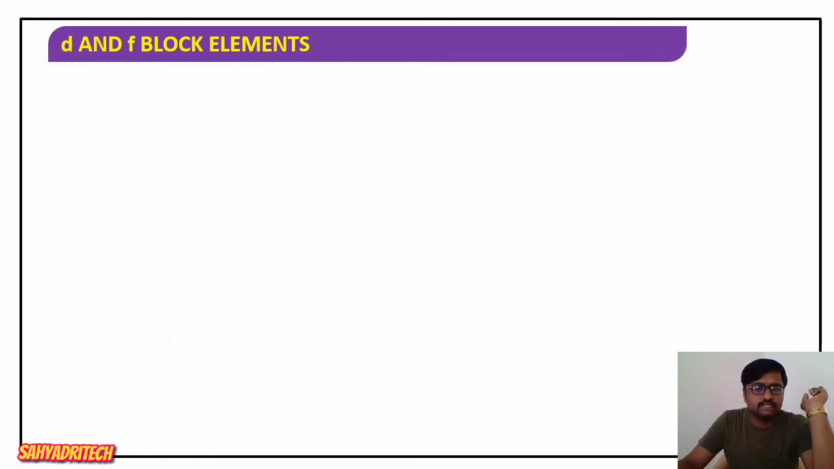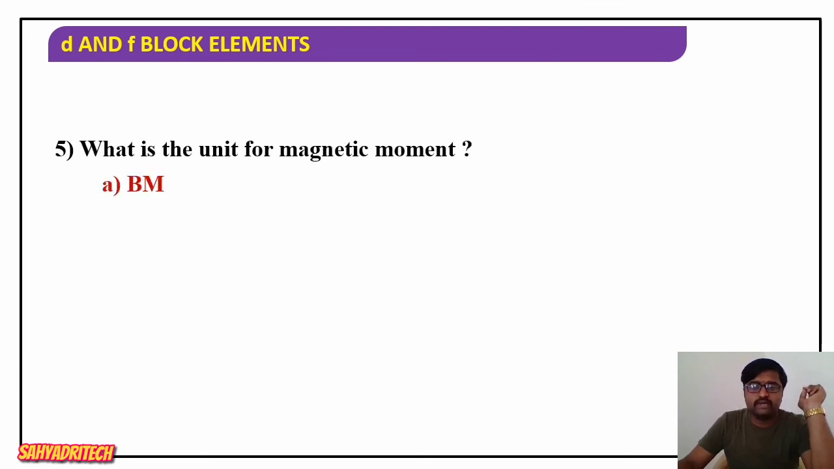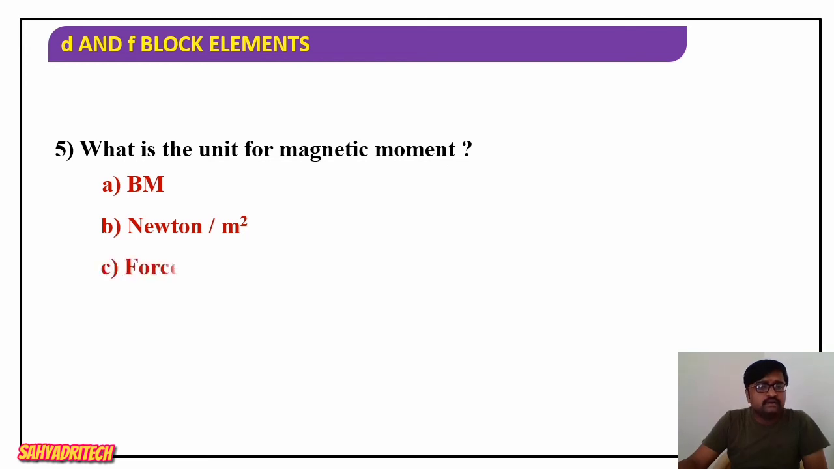Next one, what is the unit for magnetic moment? So they are asking for the unit for magnetic moment. Option A, BM, Bohr magneton. Option B, Newton per meter square. Option C, force. Option D, meter per ampere. So what is the answer? Bohr magneton, that is BM. Option A is correct.